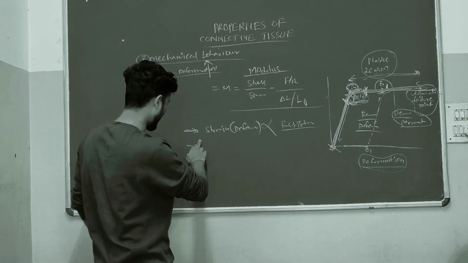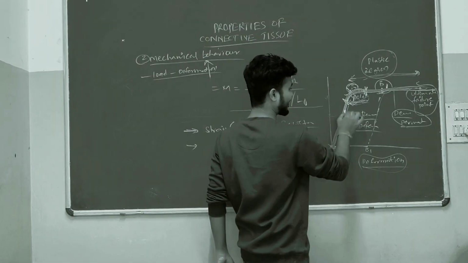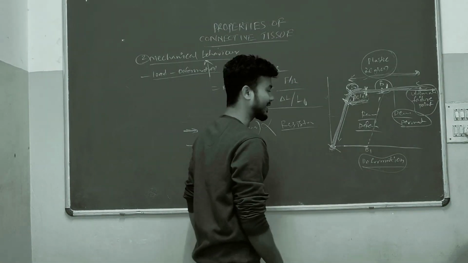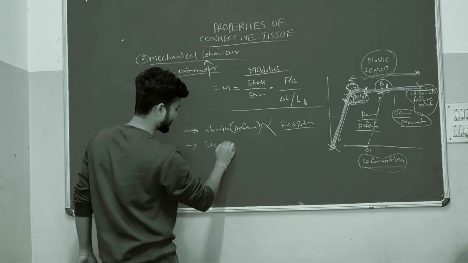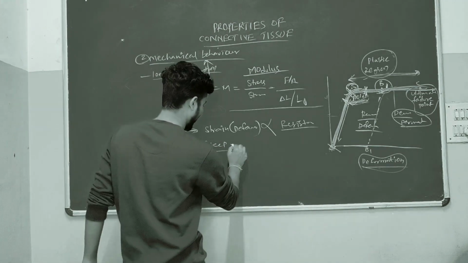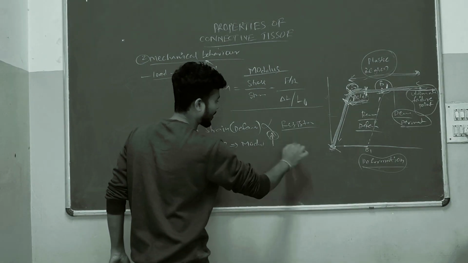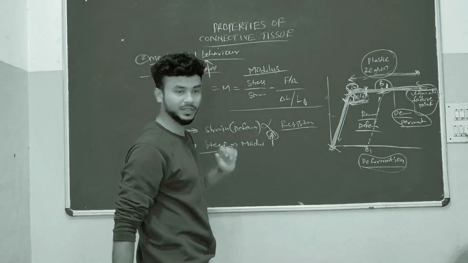Now the second point: here the curve is straight, and here it is curved. That is nothing but steep; we'll say it as steep. In this stage the modulus will be more.